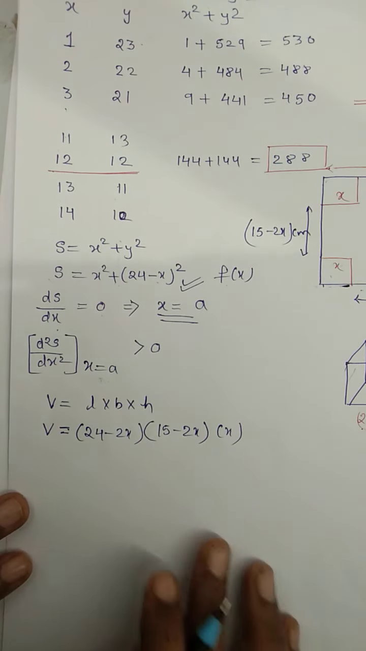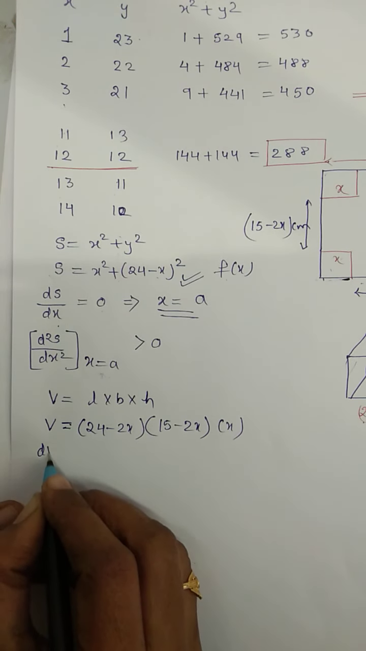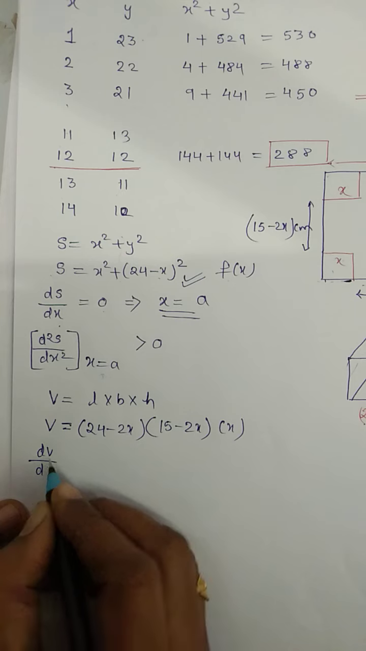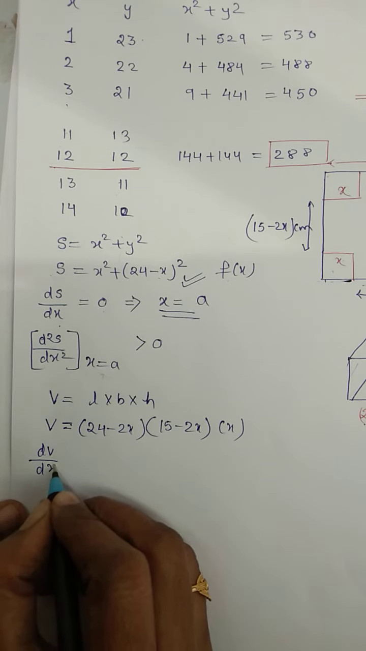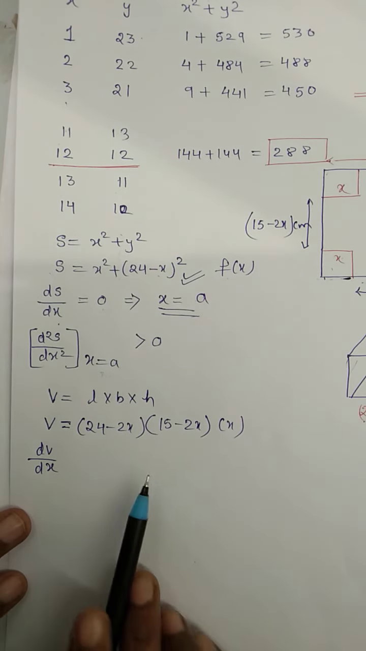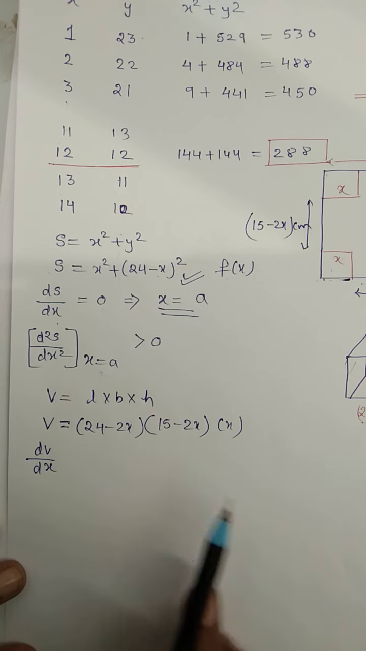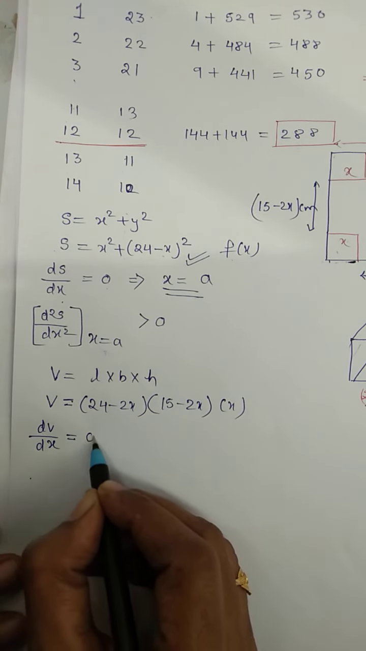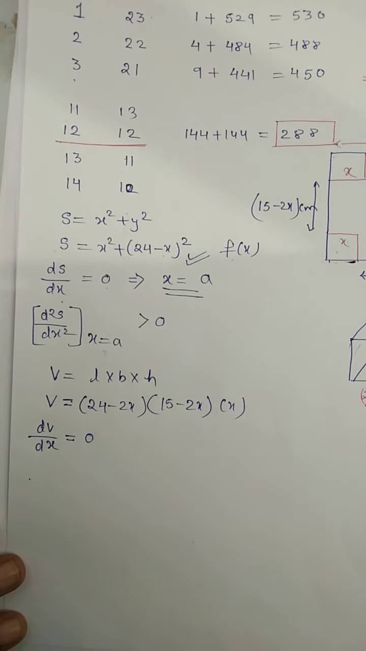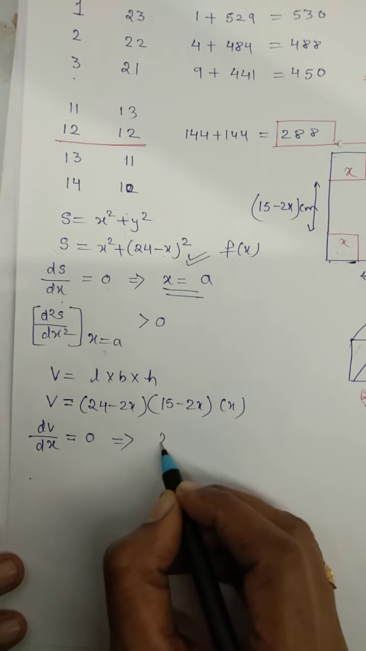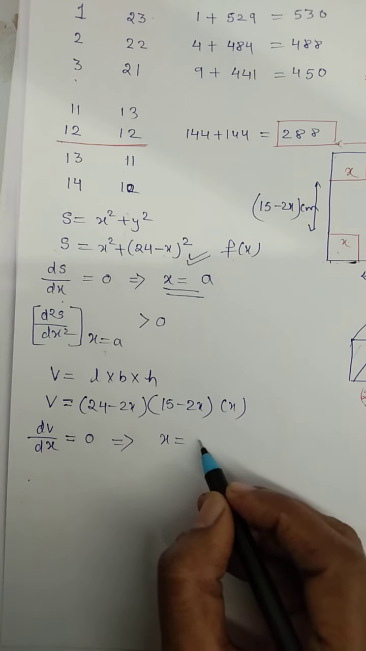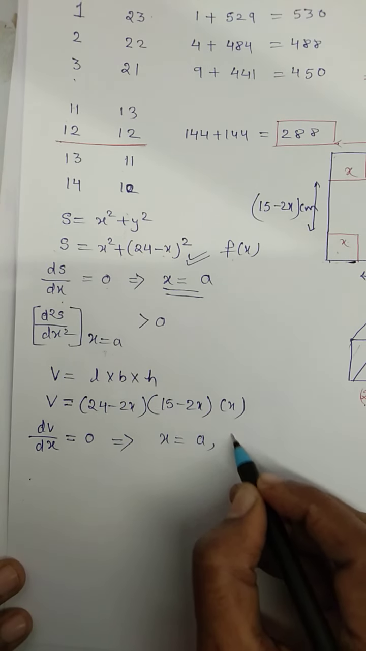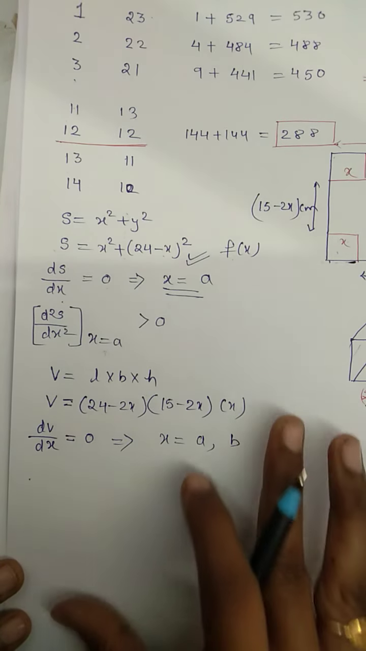After finding volume, we will follow the same steps. We will differentiate it with respect to x because it is a function in terms of x. After finding the first derivative, we will equate it to 0. After equating, you will get some value of x. You may get more than one value. Suppose you get x equal to a and b. Let us check whatever values we are getting.